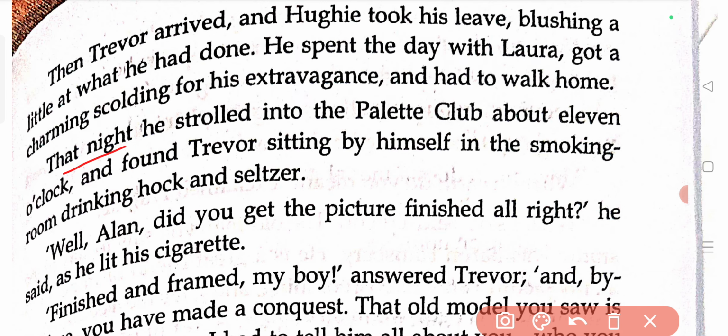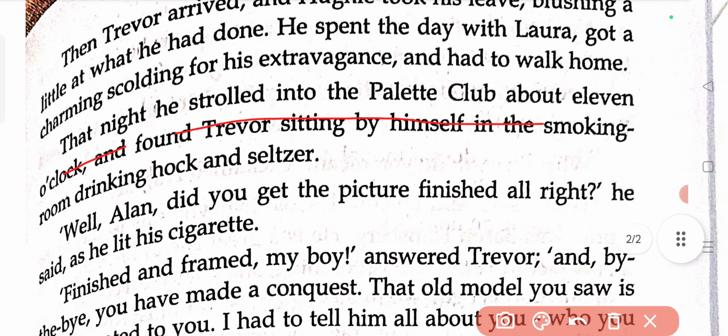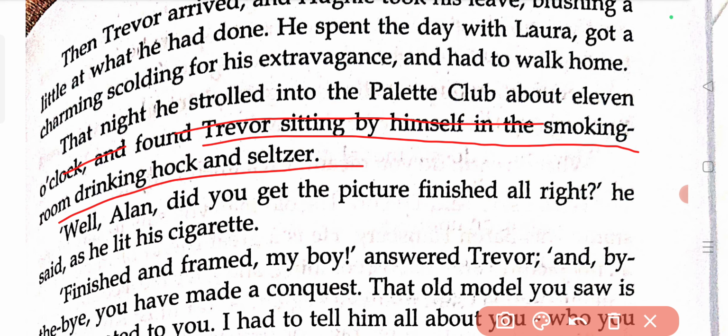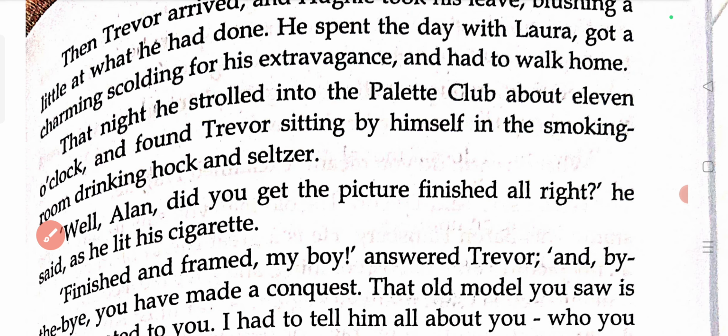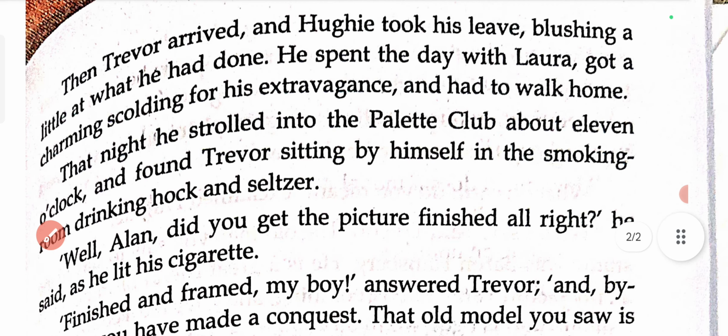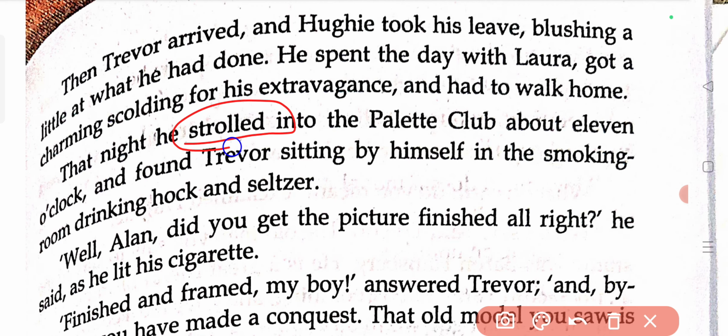That night, he strolled into the Palette Club about 11 o'clock and found Trevor sitting by himself in the smoking room drinking hock and seltzer. So that night what happened? That night Huey strolled into where? Strolled into the Palette Club.